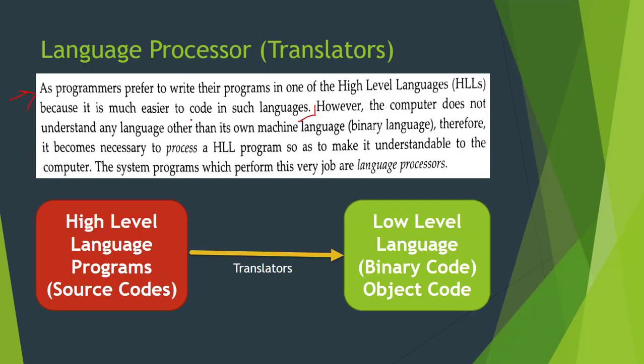Therefore, it becomes necessary for the high level language program to be made understandable to the computer, and here language processors are used. Whatever we type or write in our computer is in the form of high level language codes, also termed source codes. These codes are human readable, but cannot be understood by the machine. So to make them machine understandable, these codes are converted into low level languages by using translation programs, and these translation programs are termed language processors.